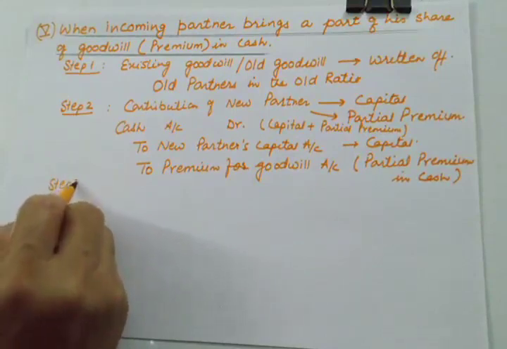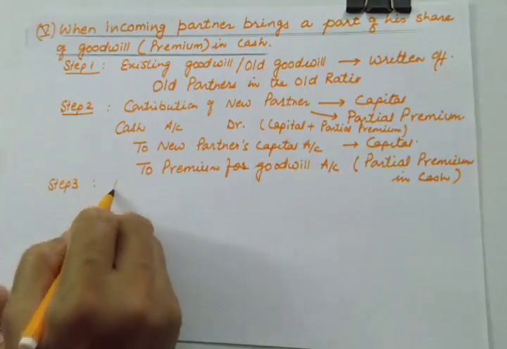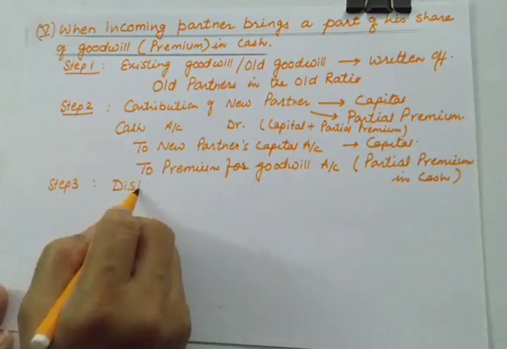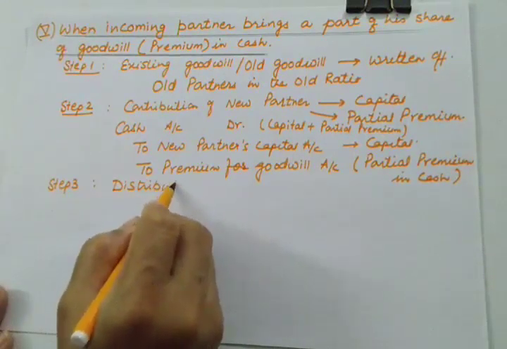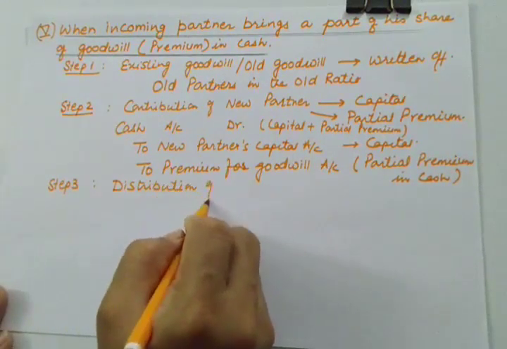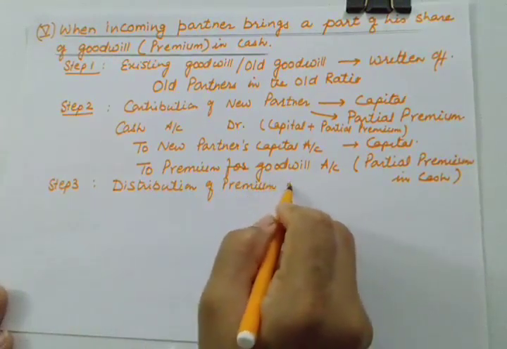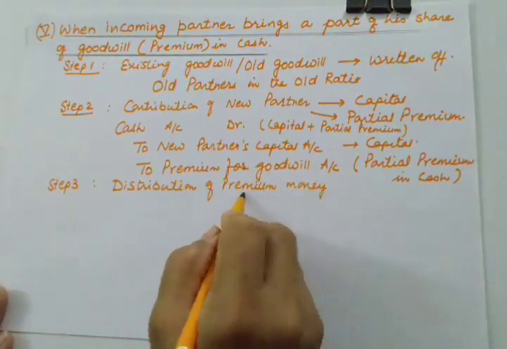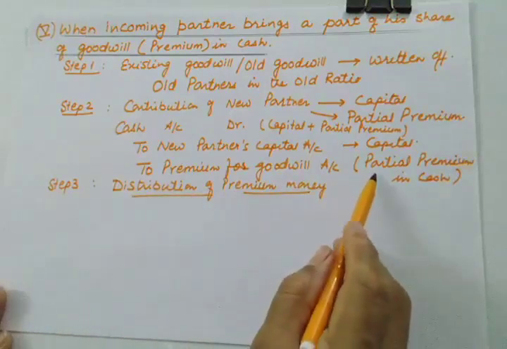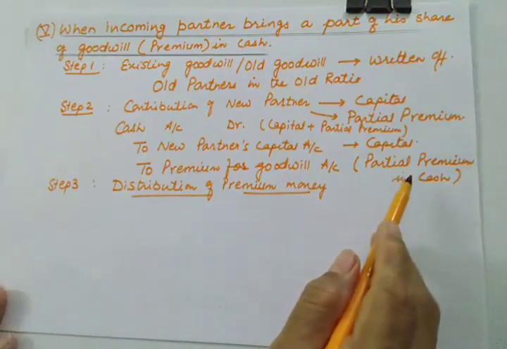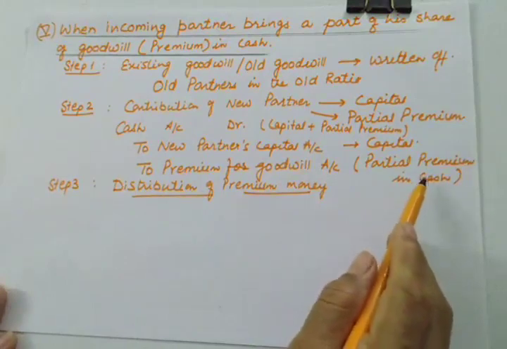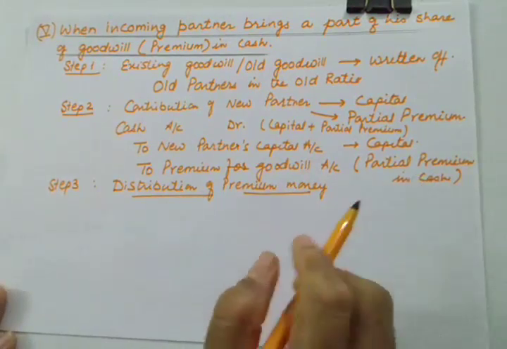Now step 3. Step 3 is always the journal entry for distribution of premium money. So you will be distributing premium money, but as you know, he is not bringing the full premium, so we don't want to give loss to the old and sacrificing partners.